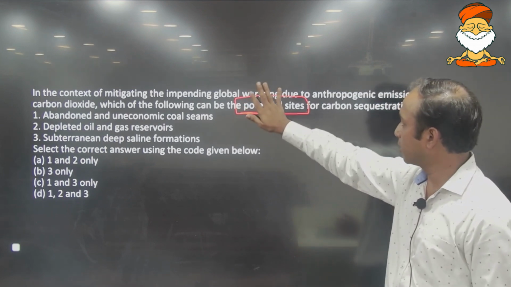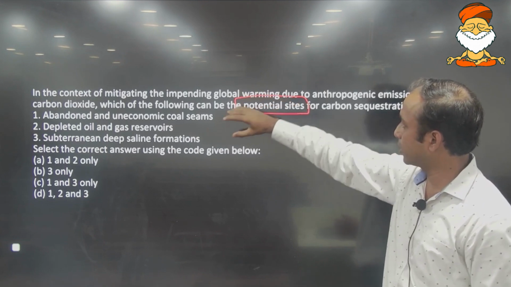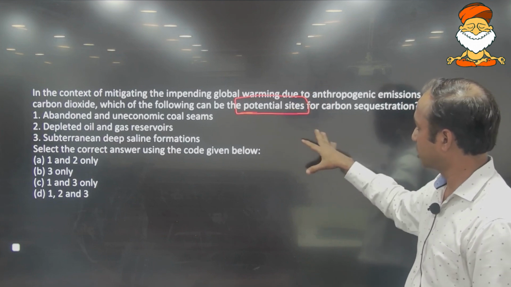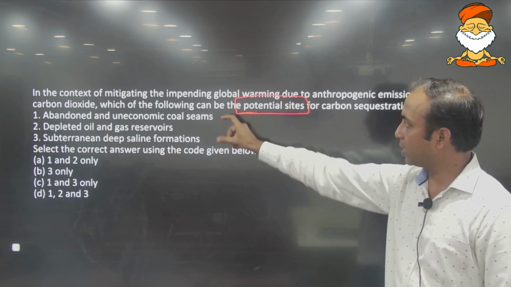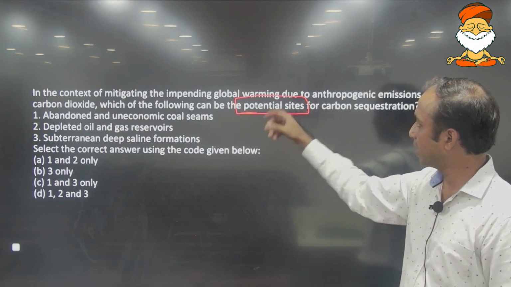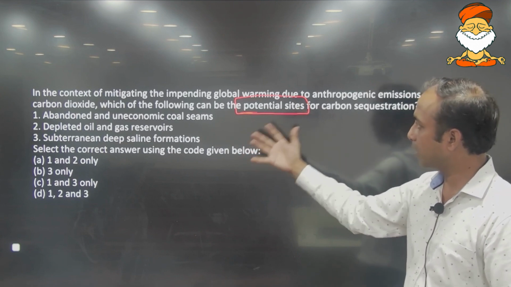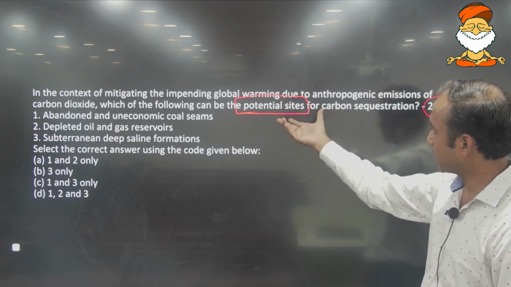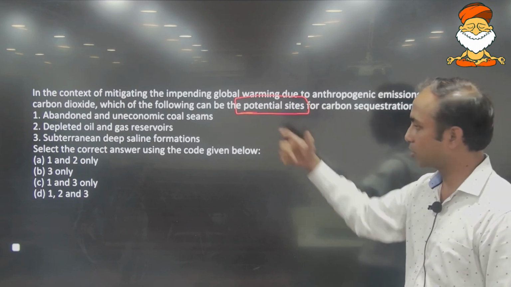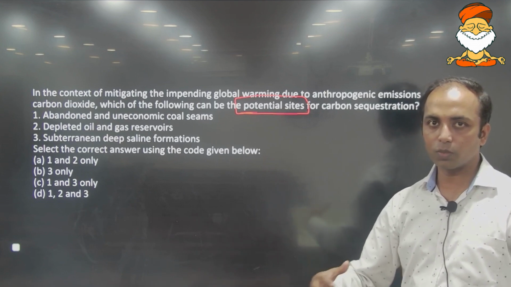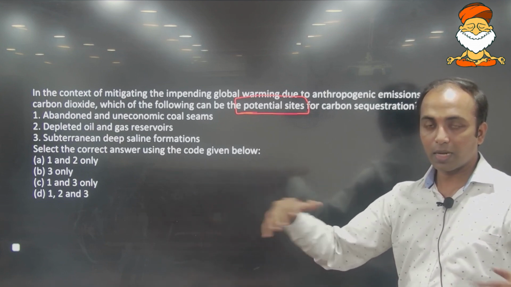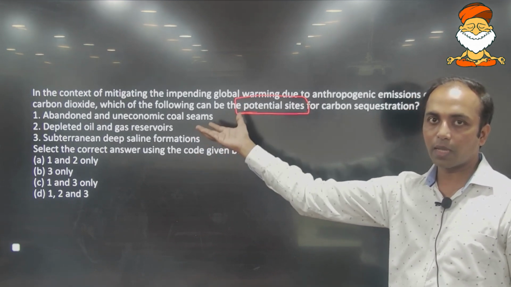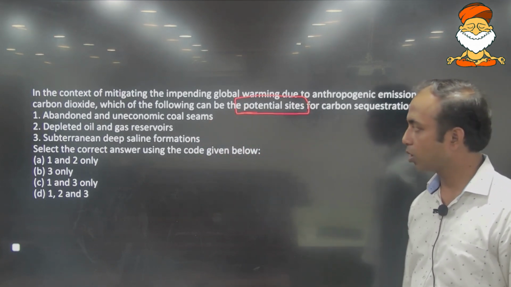If it did not use the term potential site, and used the term definite site or only sites, then you would have to be very specific. Potential site means possible sites, so any possible site. In such questions where they talk about possible places, the possibility can be any, it can be all. Usually in such questions the answer is all, D.